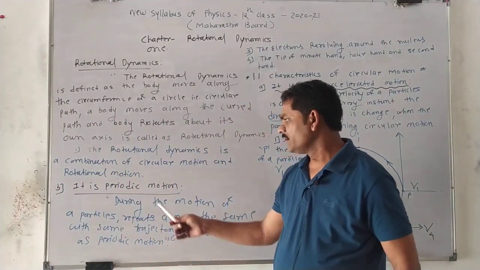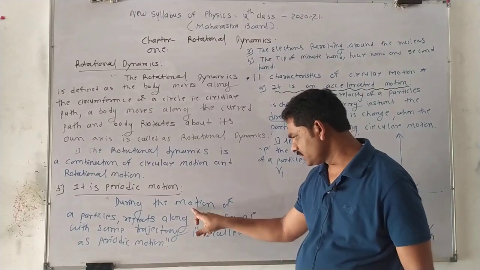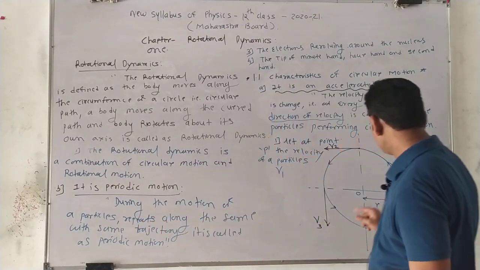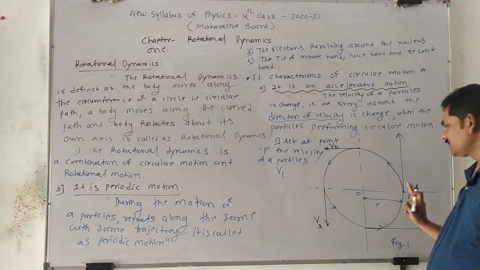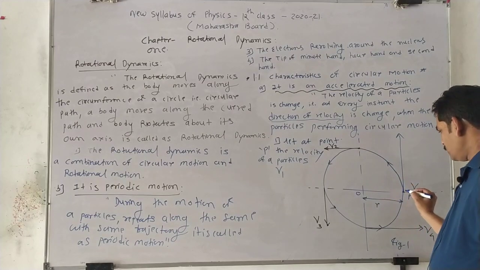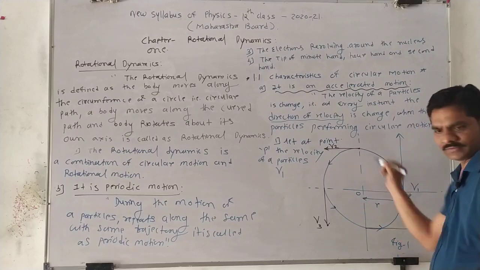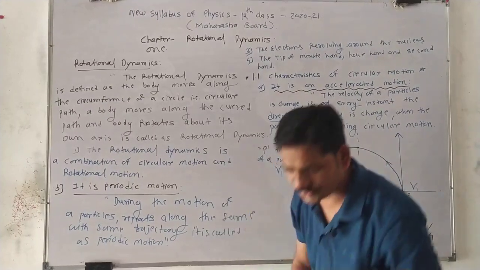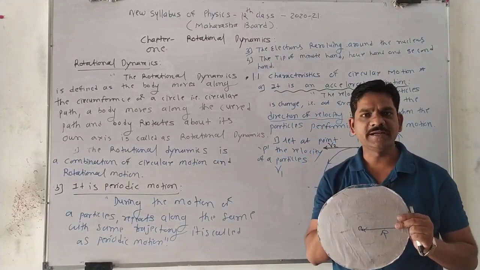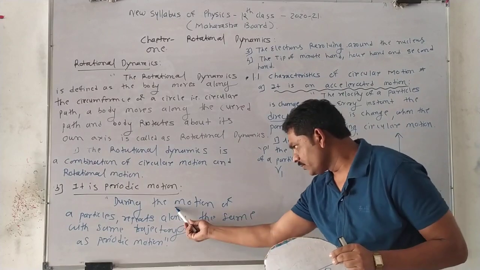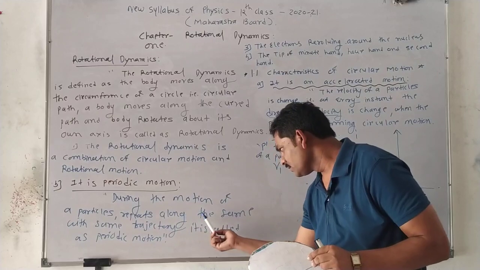What is the point? It is a periodic motion. So what is a periodic motion, boys? During the motion of a particle, we already drew this diagram and considered the particle P. This particle P performs the circular motion here. We consider this example, the particle performing a circular motion, right? So during the motion the particle repeats along the same path.